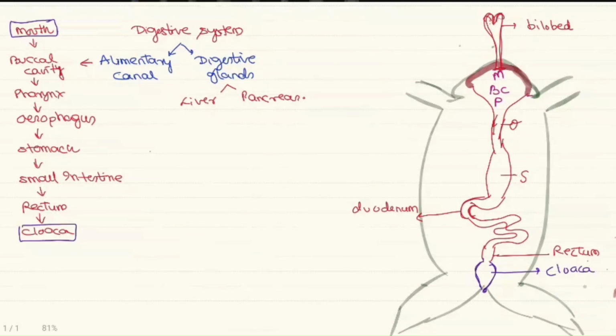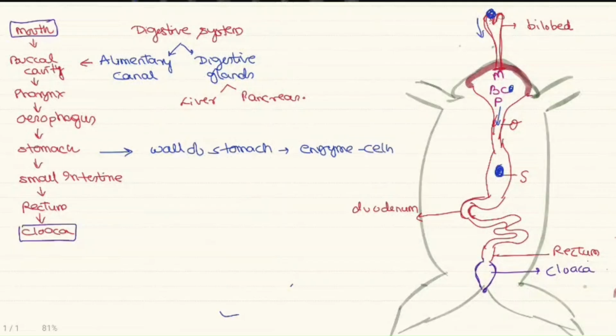So let's see how the food is taken. As the food is trapped into the bilobed tongue, it is swallowed into the buccal. Through the esophagus, it reaches the stomach. The wall of the stomach consists of some enzyme producing cells, and they will produce the gastric juice and HCl.